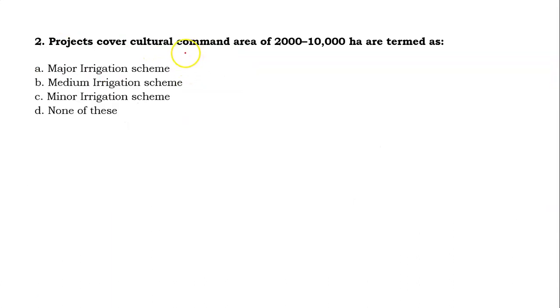Project covering cultural command area between 2000 to 10,000 hectares are termed as. Your options are major irrigation scheme, medium irrigation scheme, minor irrigation scheme, or none of the above. So friends, its answer will be B, medium irrigation scheme.